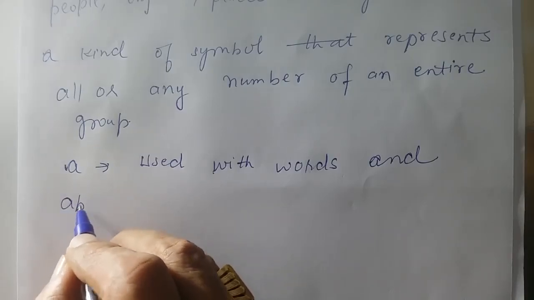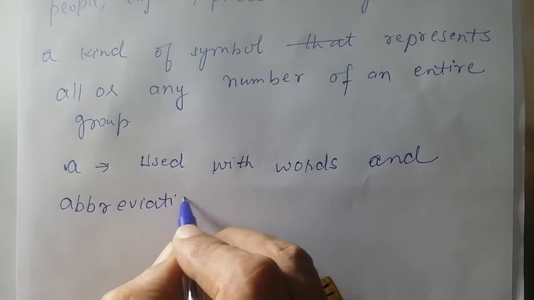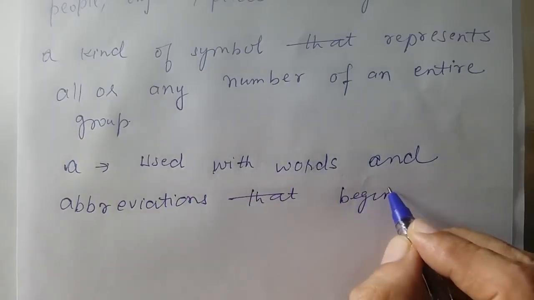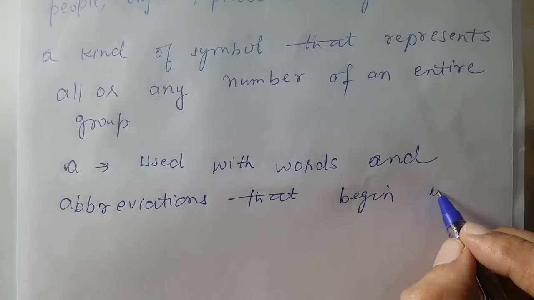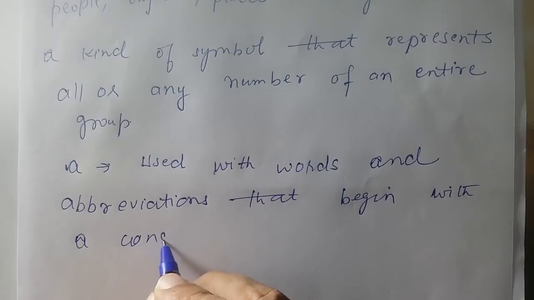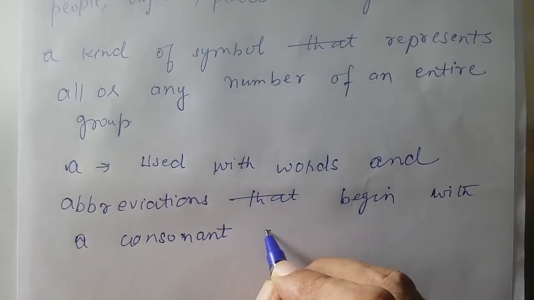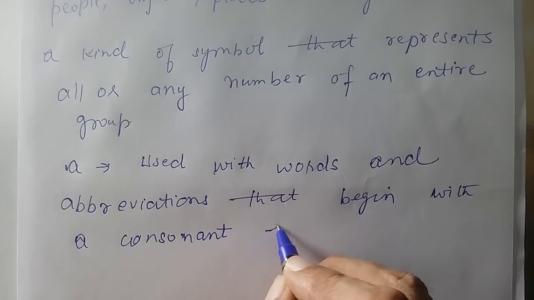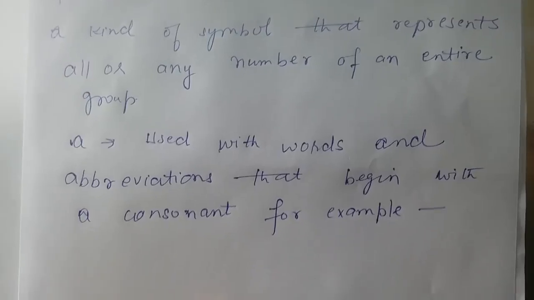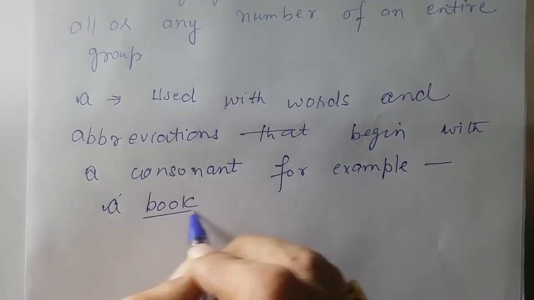Words and abbreviations that begin with a consonant, for example, a very simple example, a book.